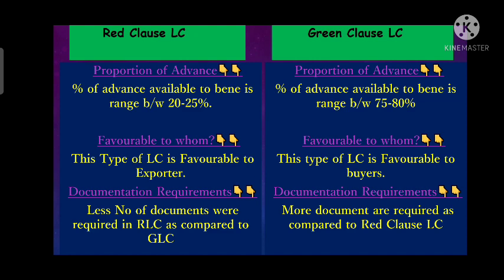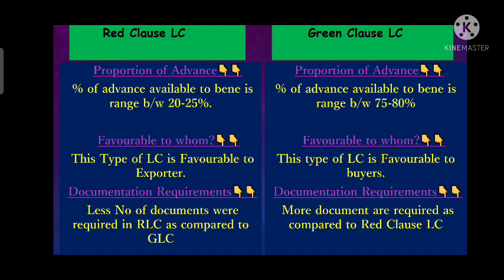But in red clause LC, it is making advance payment, so it is not confirmed whether that exporter will utilize that payment toward the shipment of those goods or not. So this is the favorable portion we discussed.